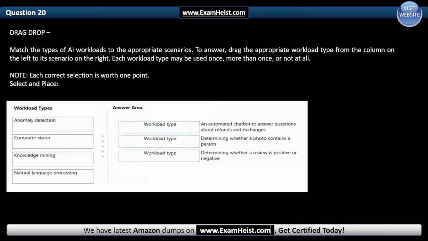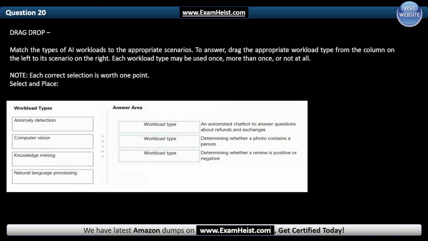Question 20. Drag drop. Match the types of AI workloads to the appropriate scenarios. To answer, drag the appropriate workload type from the column on the left to its scenario on the right. Each workload type may be used once, more than once, or not at all. Note, each correct selection is worth 1 point. Select and place. The workload types: anomaly detection, computer vision, knowledge mining, natural language processing.